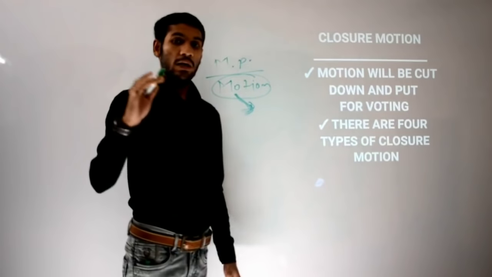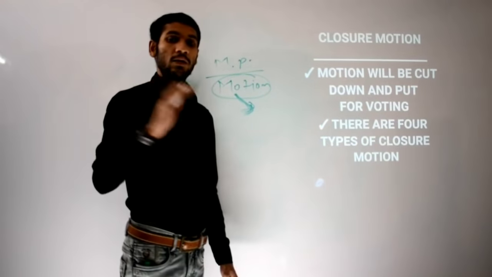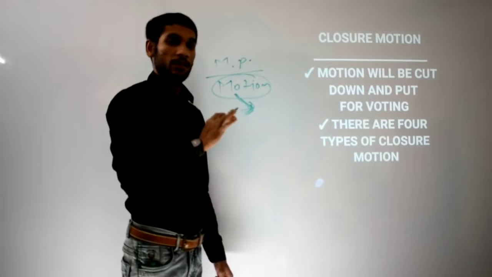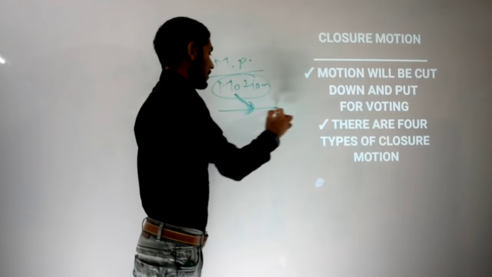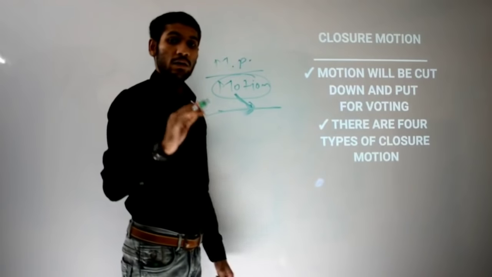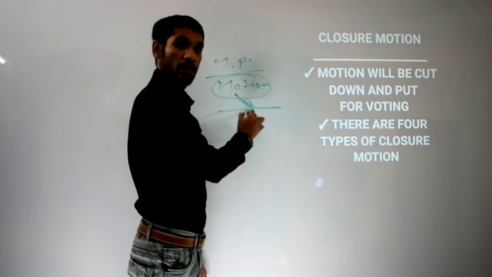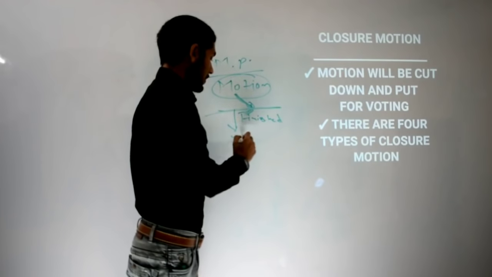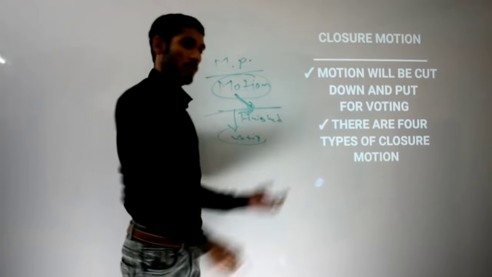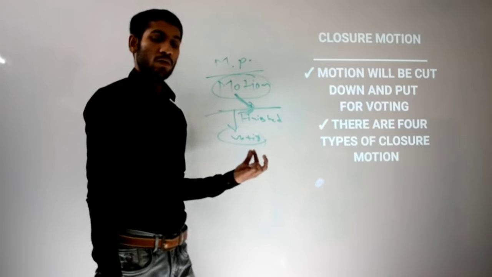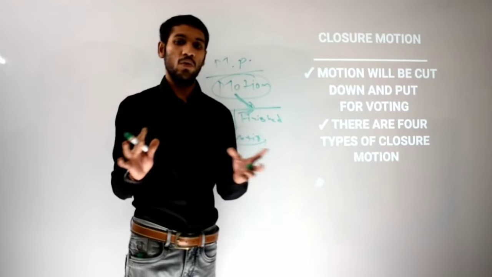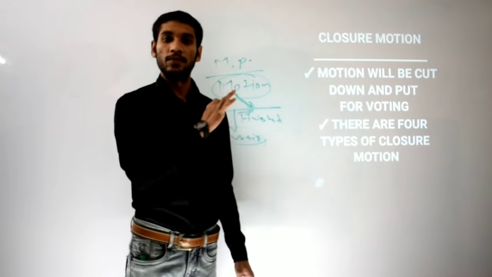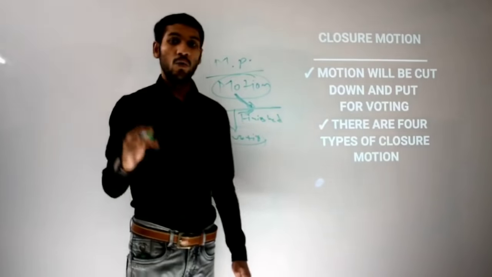and after the closure motion is accepted by the presiding officer of the respective house, what happens is that the discussion and debate will be finished right there. And just after that, voting will start. That is closure motion. Closure motion means now the discussion is over. It is running smoothly and it is over. Now it should be put forward for voting. That is closure motion.